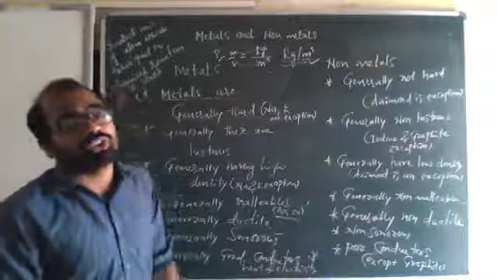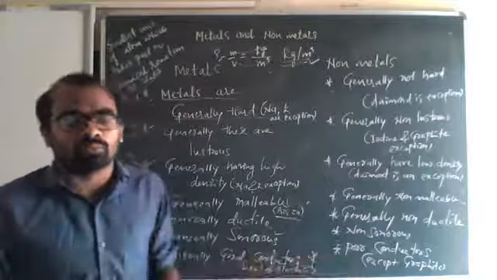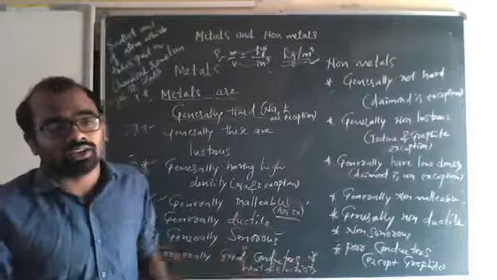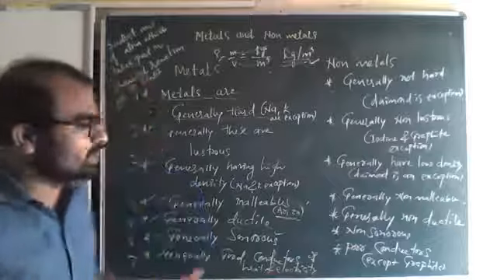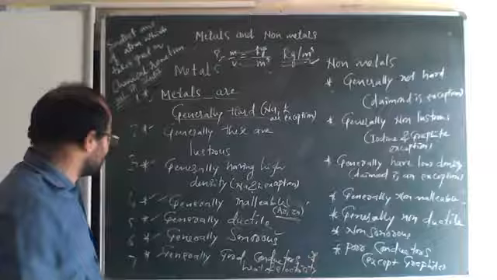We cannot use non-metals for making wires for the flow of electricity, because they do not allow the electric current to pass through them. They are insulators. They are poor conductors of heat and electricity.